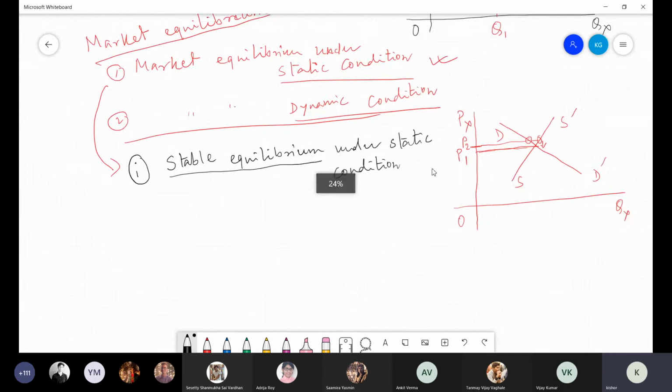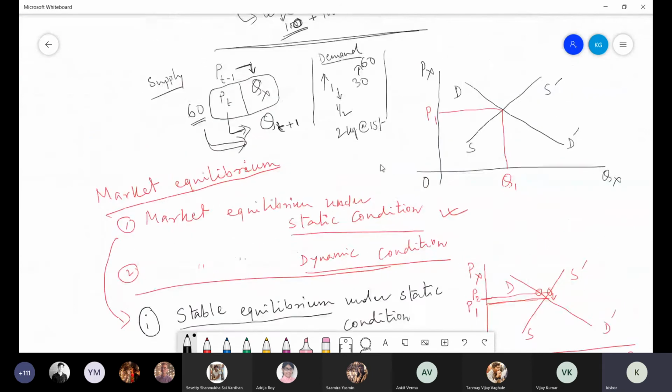I discussed the basic concept in last class, that your supply is a lag function of price. Price will decide tomorrow's supply, how much quantity I will bring tomorrow into market. This is yesterday's price deciding today's supply. Today's supply is suppose QT, or QX, where X is the name of the commodity.